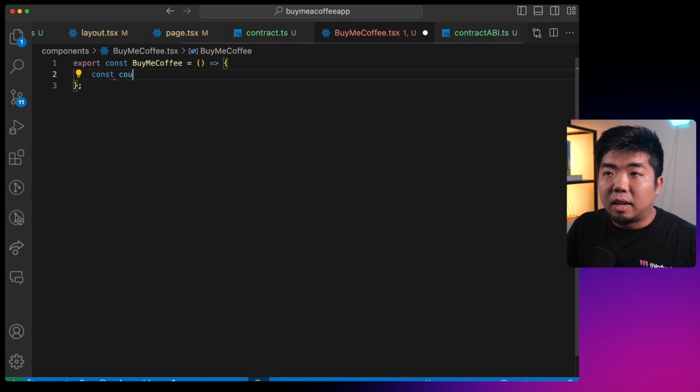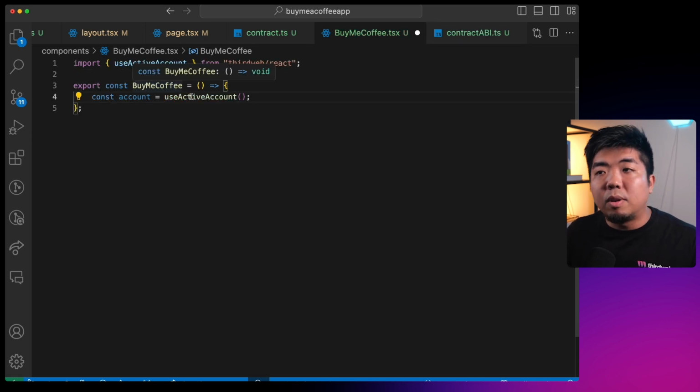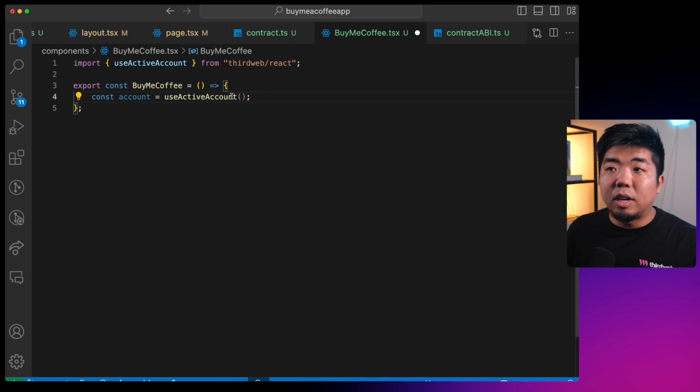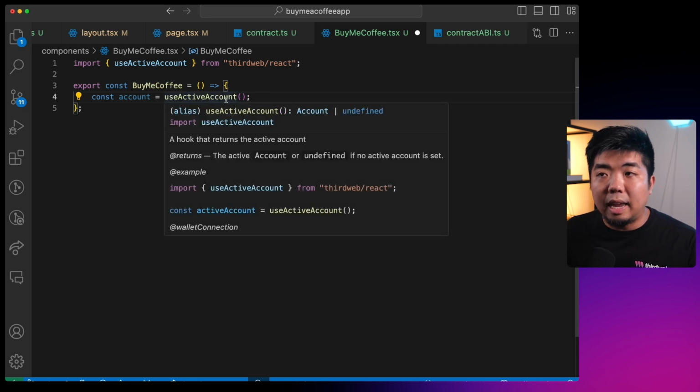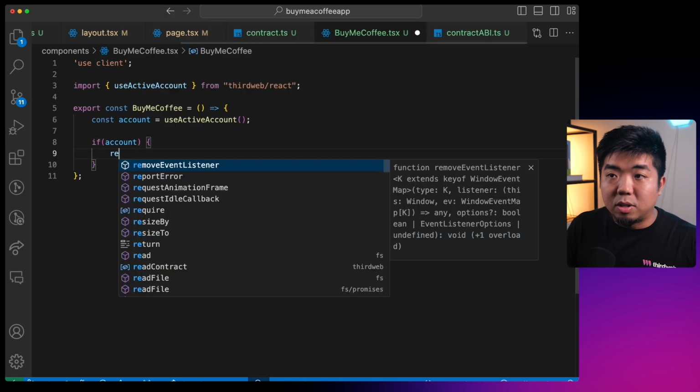So we're going to create a variable here. We're going to call this account. And what the useActiveAccount is going to do is check and see if there is a connected wallet or account to our application. If there is, it'll give us back the account information, or it'll return us undefined. And we can use that to say, hey, if this isn't defined and we don't have account information, it means there's no wallet connected. We shouldn't show our application. So at the very top here, we're also going to make sure that we say use client here. And with this here, we can say if there is an account, then we can return our application here.